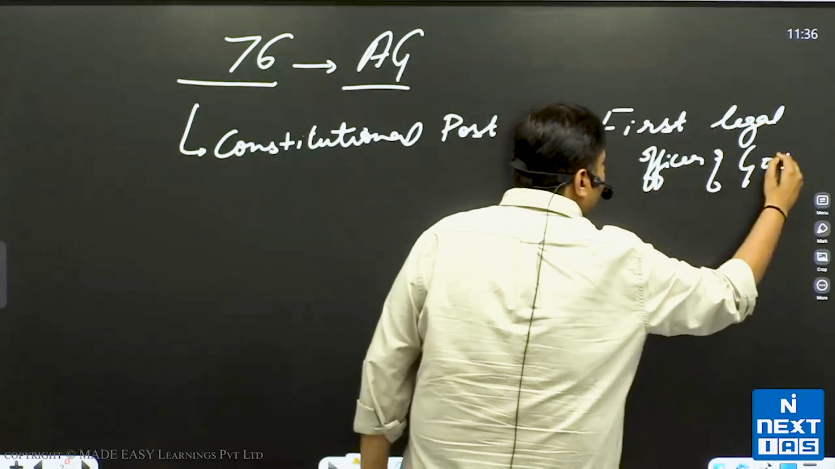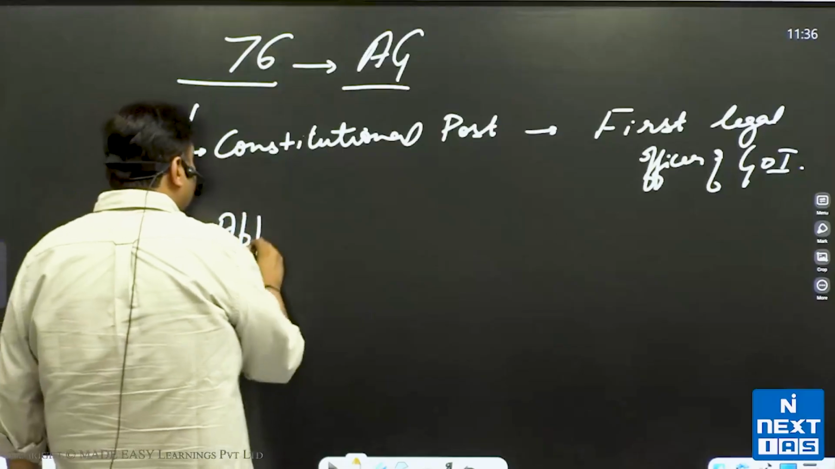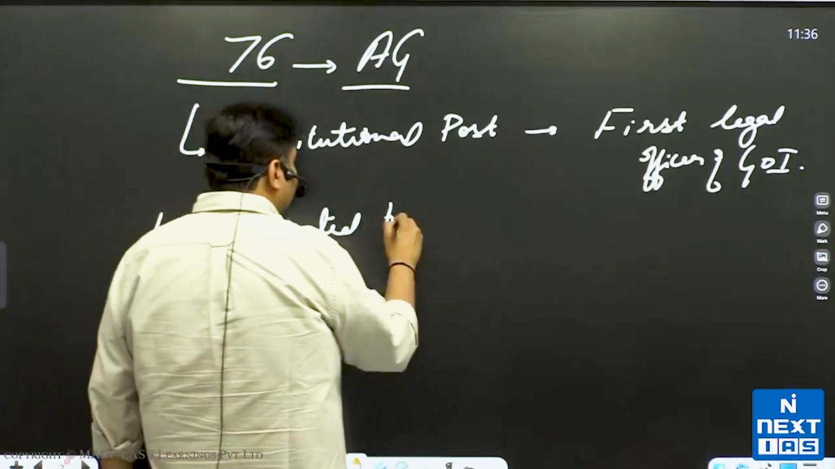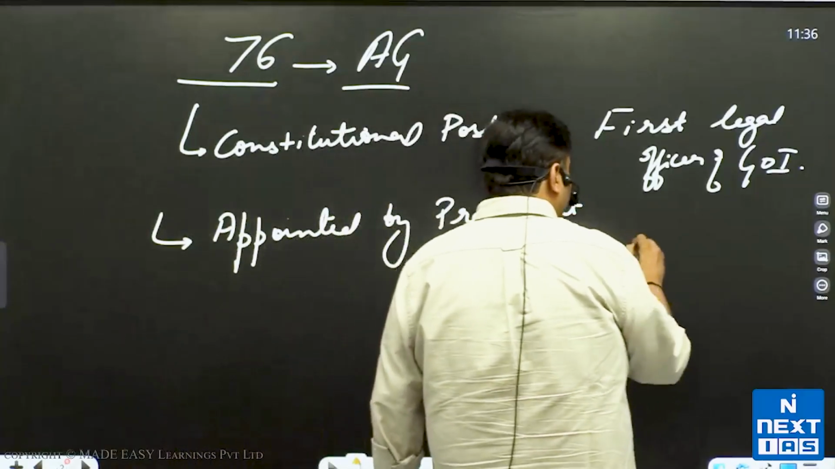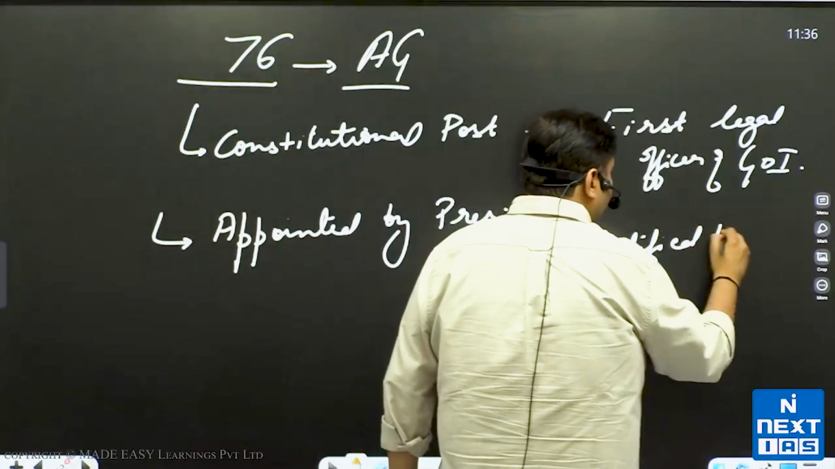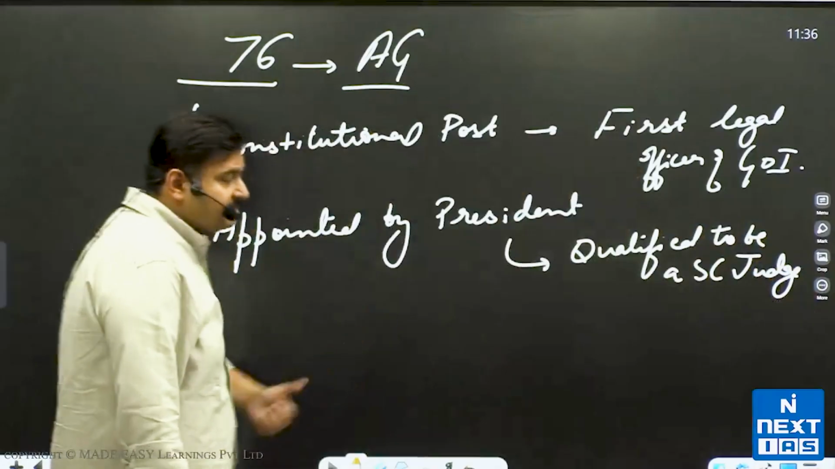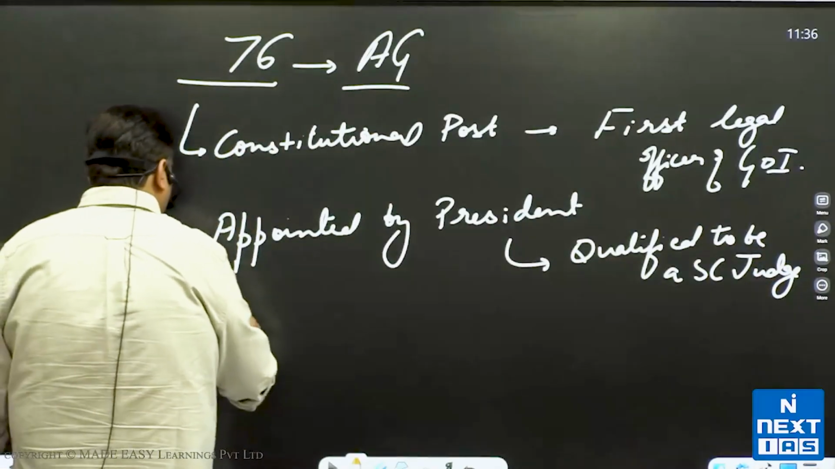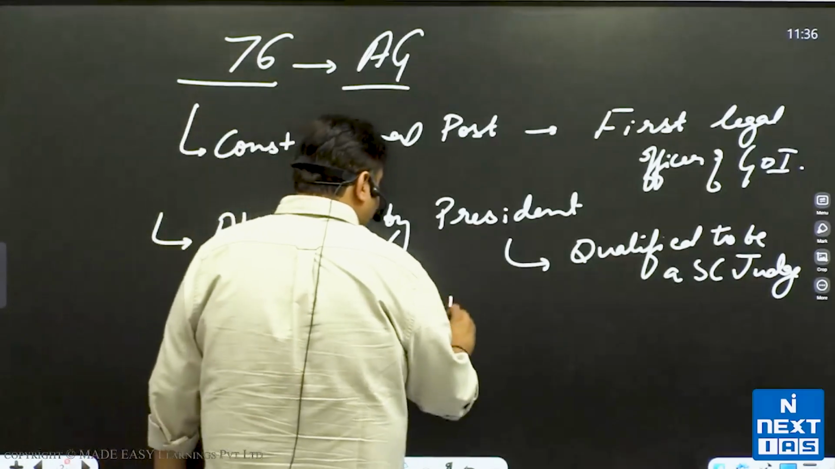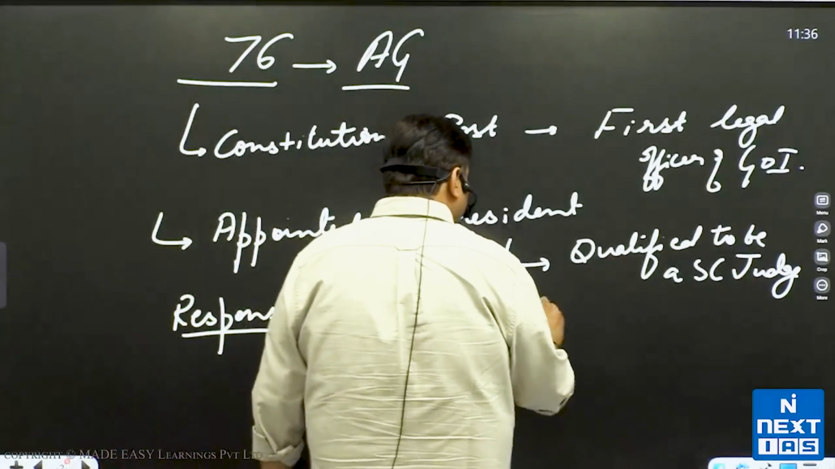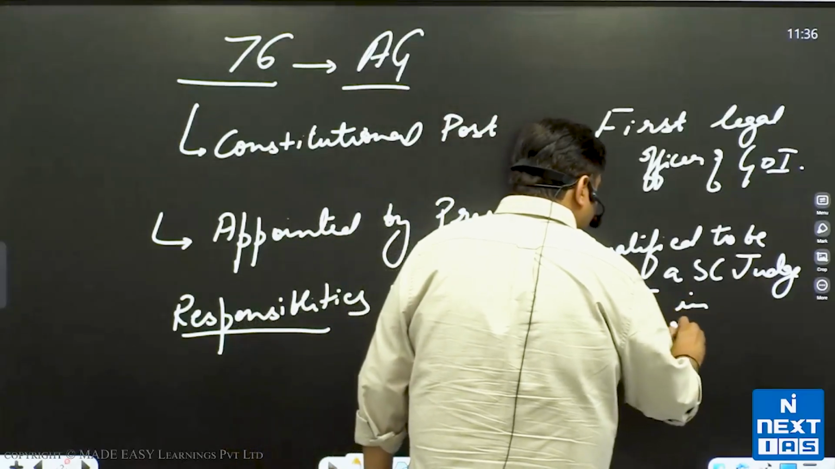of Government of India. Attorney General is a person who is appointed by the President if that person is qualified to be a Supreme Court judge. The person's responsibilities are majorly three. The responsibilities are, first, to represent Government of India in courts.